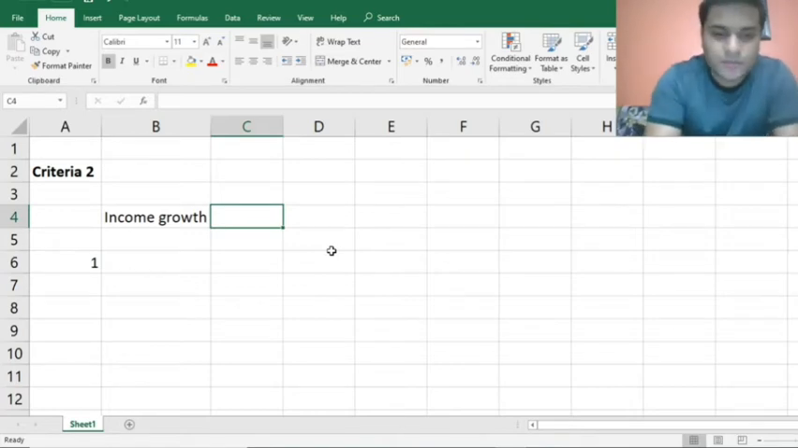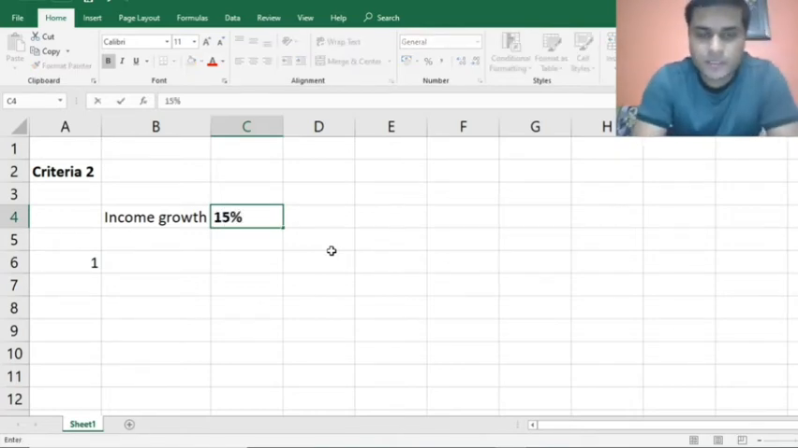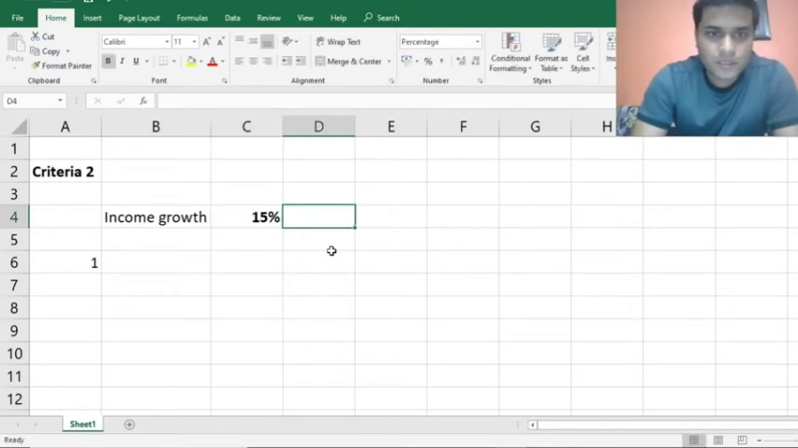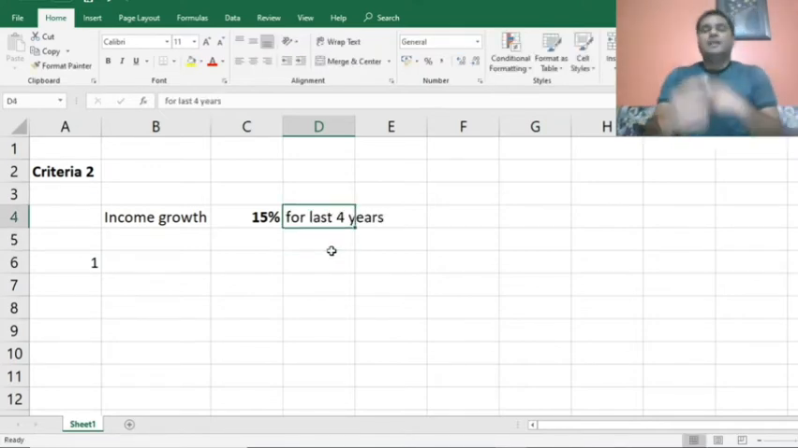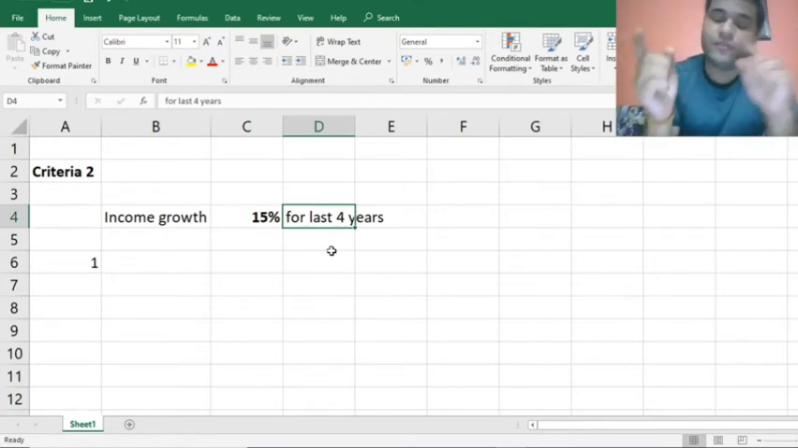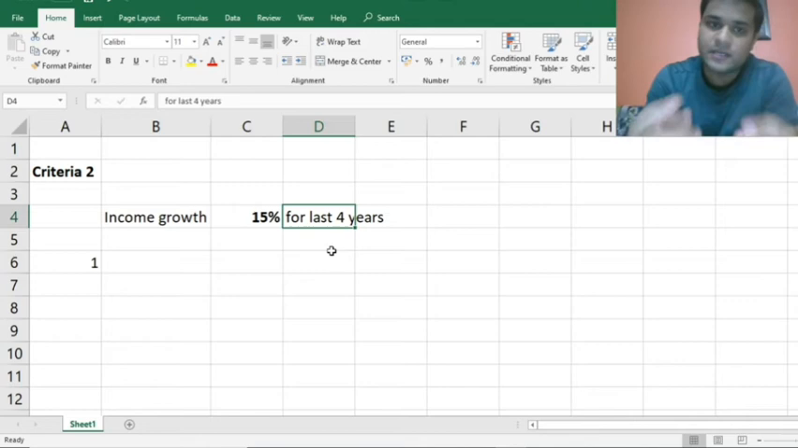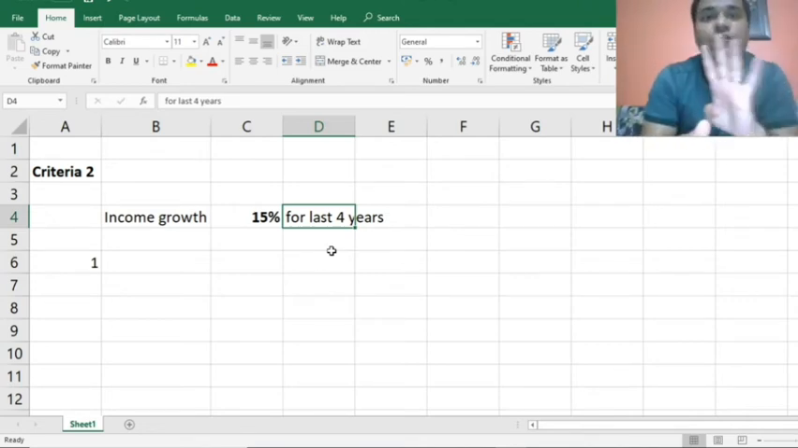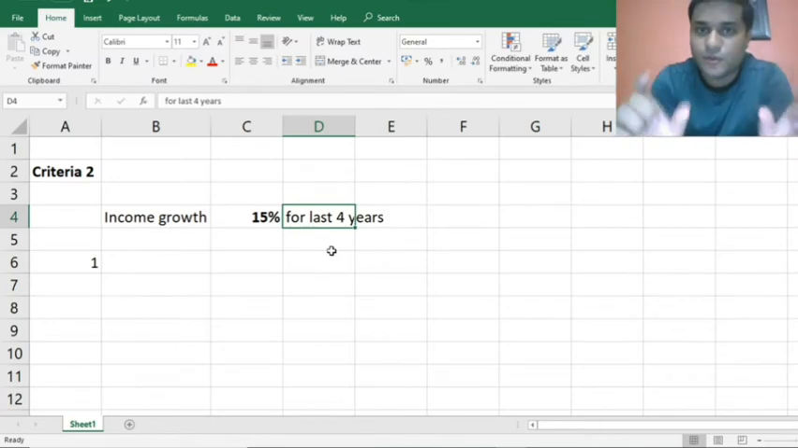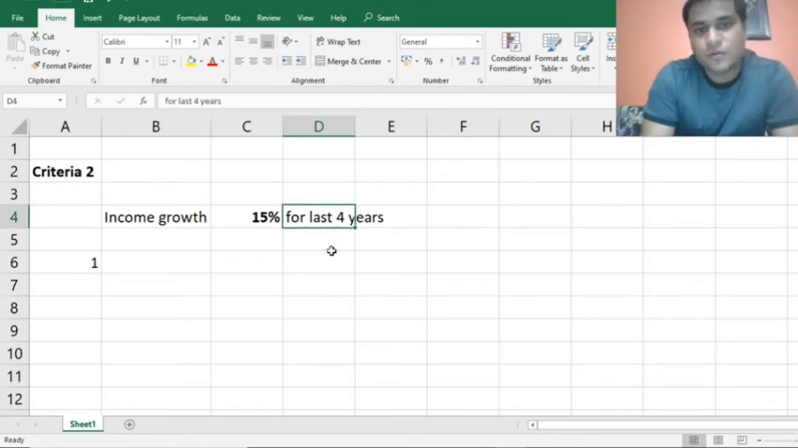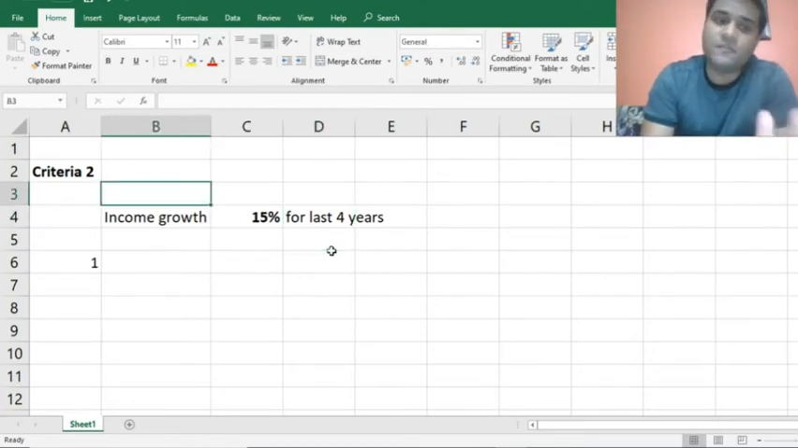The parameter that I have taken is that the income growth for any company should be 15% for the last 4 years. Like we talked about for ROC, we had taken 20%. Similarly, we have taken 15% for 4 years. This parameter is going to remain the same for most of the concepts, unless I specify particularly that we have to look at it from that year's point of view. Okay. Now, income growth for the last 4 years should be 15%.